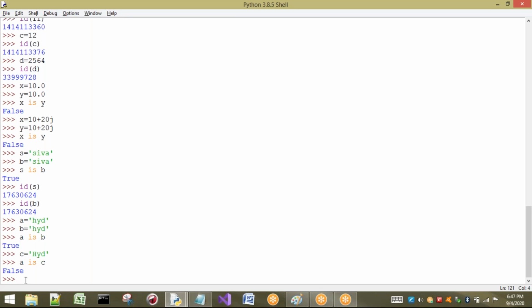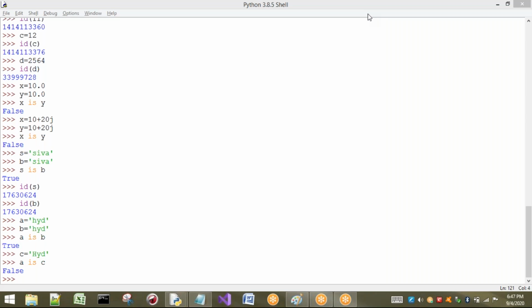When coming to the reusability concept, for int type values, only 0 to 256 can be reused, and those objects are created initially. Coming to float, we do not have the concept of reusability. If you create 10.0, one object will be created. If you create 10.0 once again, a separate object is created again. Complex is the same as float.